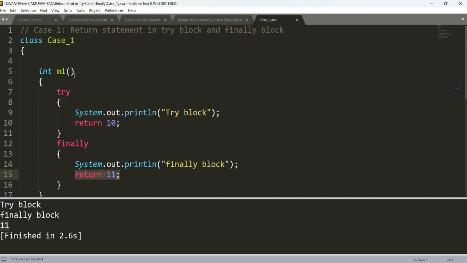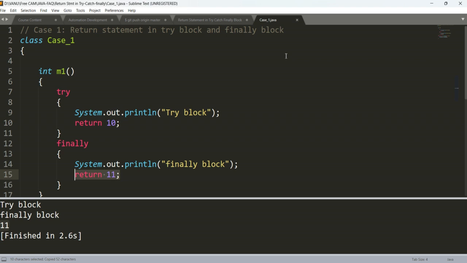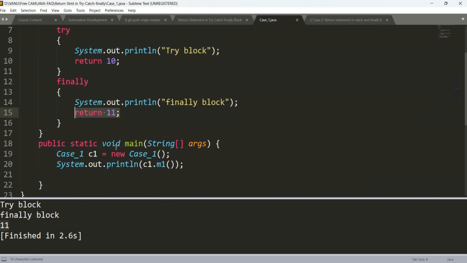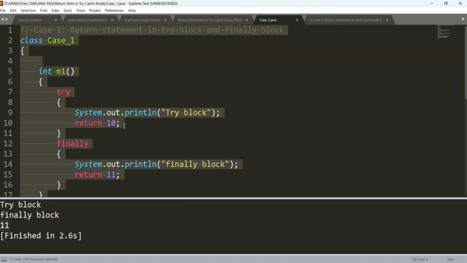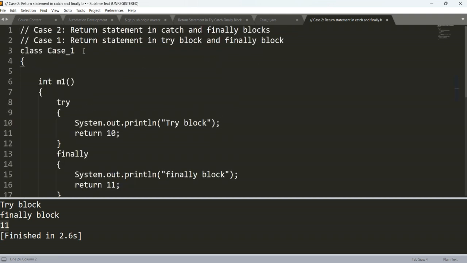Now we can copy this one for case 2 itself, a return statement in catch and finally. So we'll make another class, or better we can copy the entire thing here. I'll copy it all here, and instead of case 1 it is case 2, and this one I'll remove.